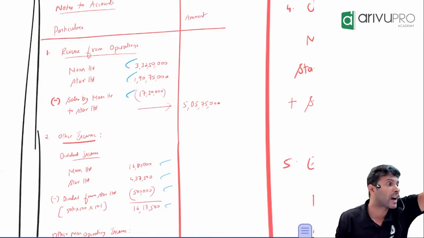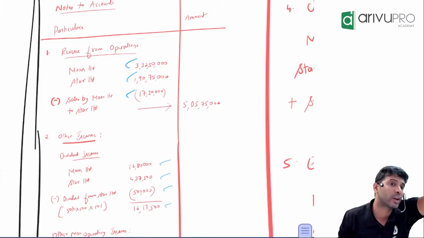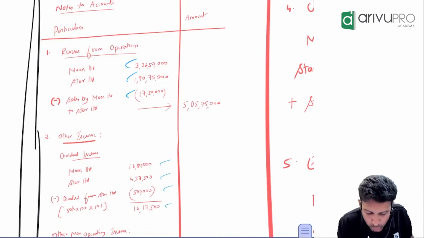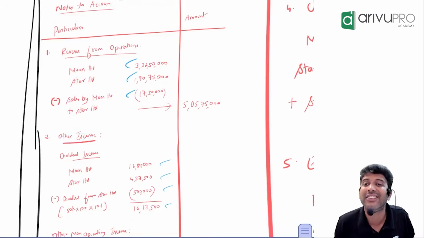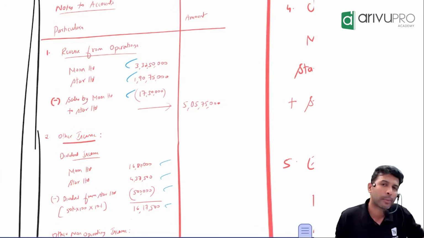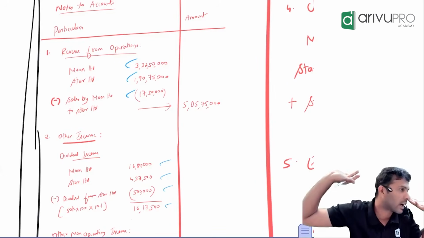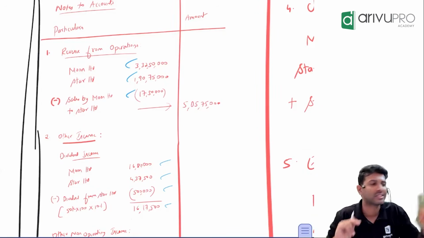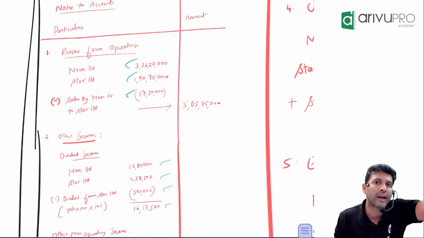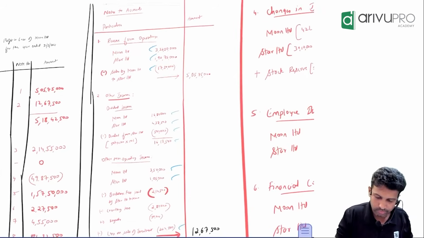But for dividend we can't do that. We can't give two adjustments. Why? We can only give one. Dividend income you will show under other income. But dividend paid is not an expense. It's rather an appropriation. An appropriation adjustment is not done in P&L. It is done from reserves and surplus. So the second effect will be given there. Hence we can't show that. But for all other components, there will be two adjustments. At two places they will get eliminated, one from income and another from expense.